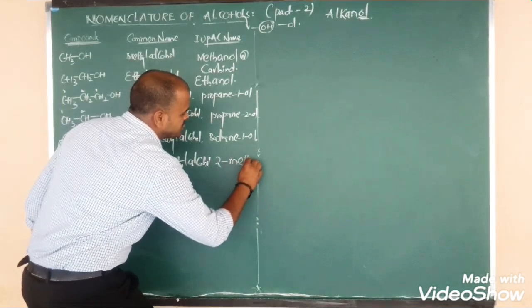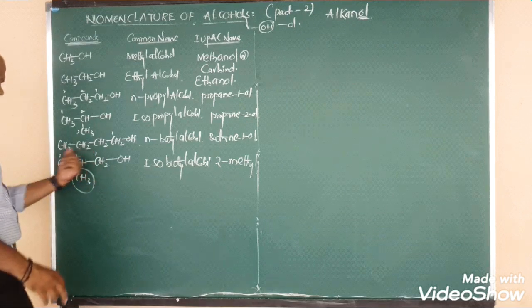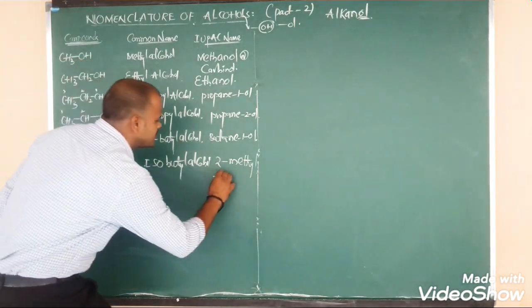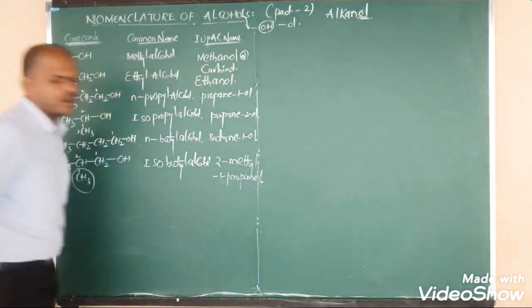So what is the side chain, beta? Methyl. What is its position? Methyl, second position. So the 2-methyl side chain is over. The remaining is propane 1-ol, or simply we can say 1-propanol. So 2-methyl 1-propanol.